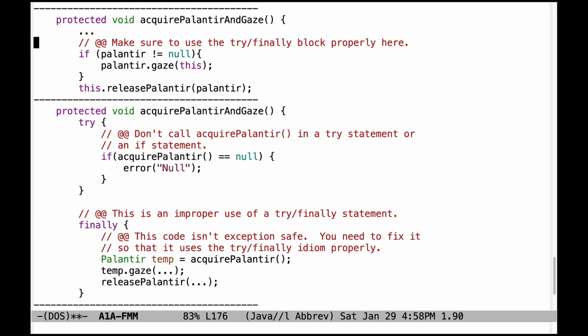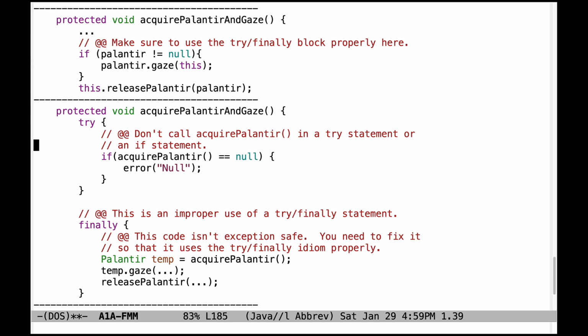Take a look here. Here's acquire Palantir and gaze. In this case, it's not using the try finally block at all. So make sure you use a try finally block. Otherwise, if an exception occurs, then the code will leak palantiri, which we don't want. We want to make sure that the palantir is properly released, even if an exception is thrown. And that's something that's checked for by the unit tests.